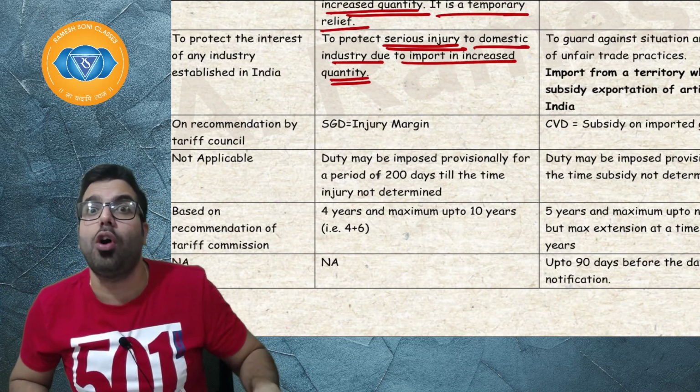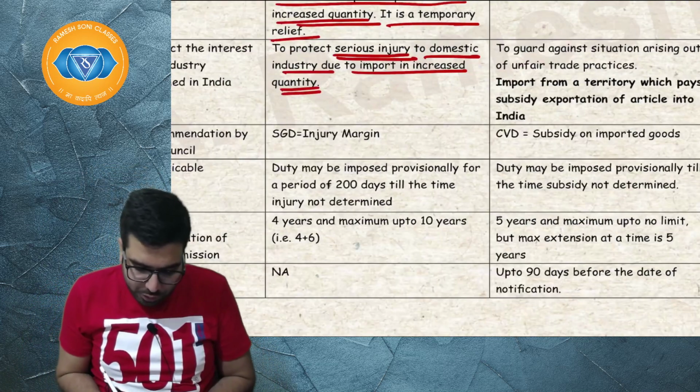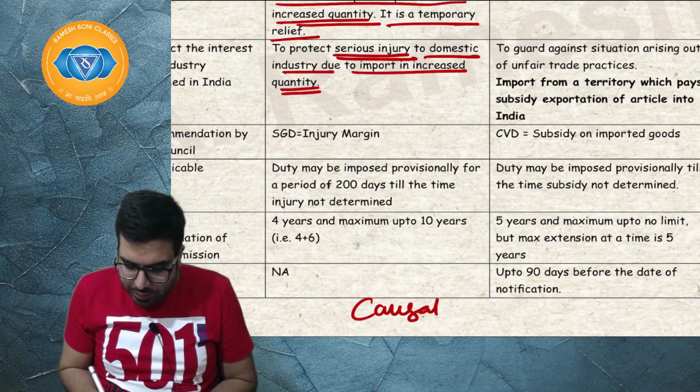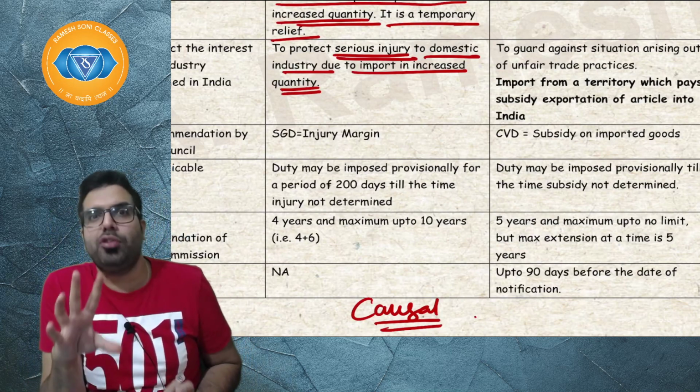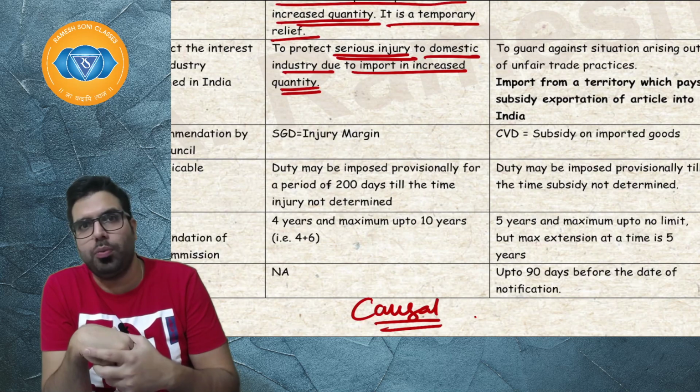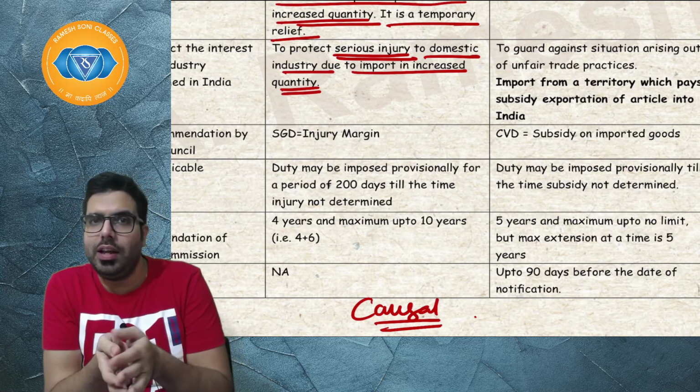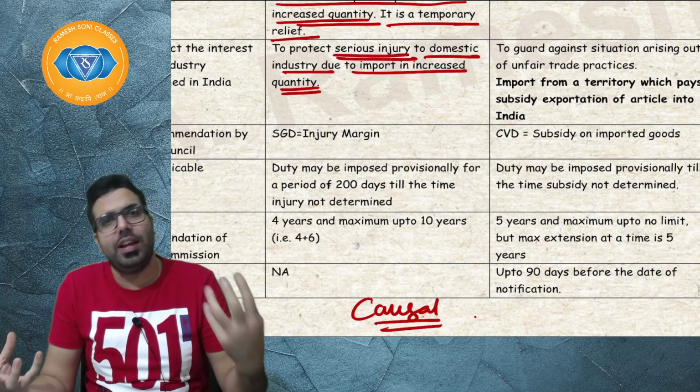There is something called a causal link, C-A-U-S-A-L, causal link, which has to be shown for safeguard duty to be imposed. So, what do you mean by causal link? Baba, causal link basically means cause and effect relationship.